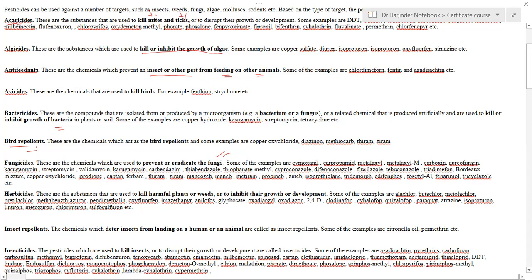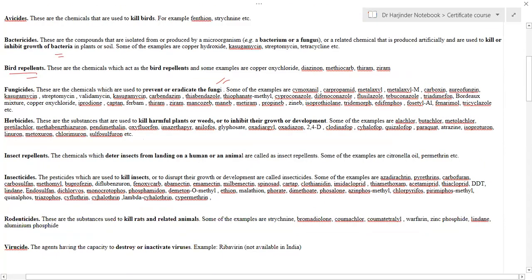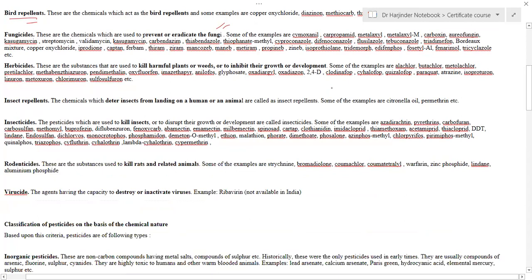The next is herbicides. What are herbicides? These are substances that are used to kill plants or weeds. Here, the word herbi means plants or the weeds. Examples of herbicides include alachlor, metoxuron, chlorimuron, and sulfosulfuron. They are all examples of these herbicides.